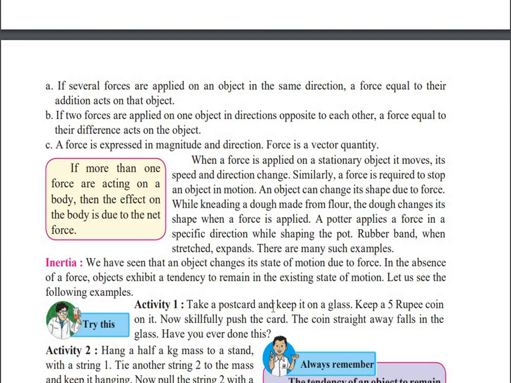For example, if the object is in stationary position, in still position, it will remain in still position only. So this tendency of that object to remain in the stationary position is called inertia. Similarly, if the object is in motion, it will remain in motion until you apply some other force to stop it. So that tendency to remain in motion only is called inertia.